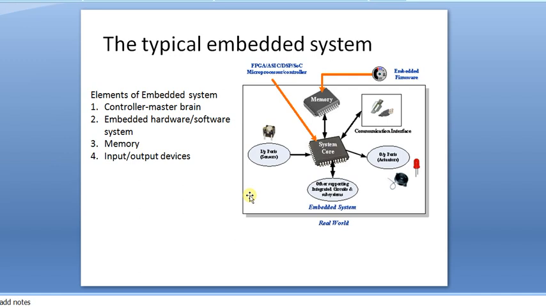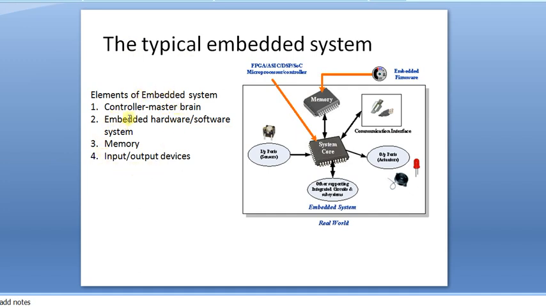The first point is that we are going to explain what the elements of an embedded system are. These are the major elements given here. The first one is the controller, which is a single chip controller. The second one is embedded hardware or software system. The third one is memory, and the fourth one is input or output devices. The whole chapter, the typical embedded system, explains all the concepts of these elements only.